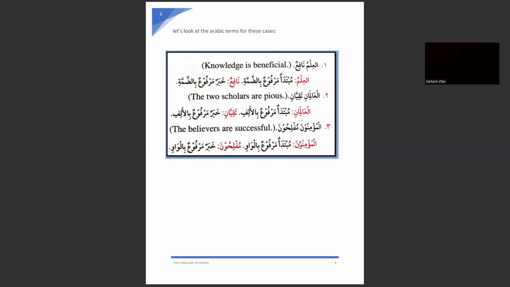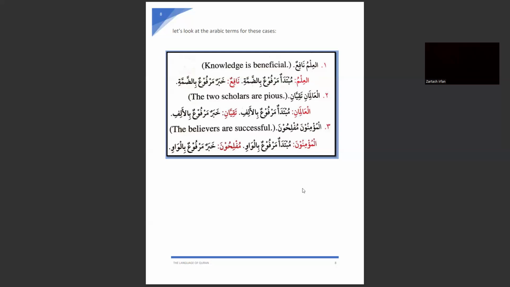Because it has a waw, we'll write bil waw. It has an alif here, so we'll write bil alif. Because it has a dhamma, we'll write bid dhamma. Marfu bid dhamma, marfu bil alif, and marfu bil waw.